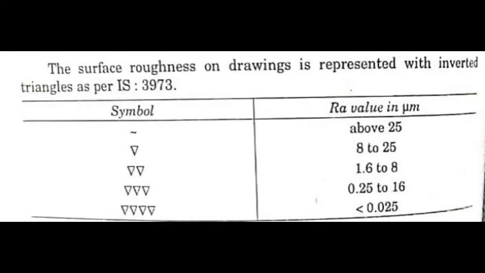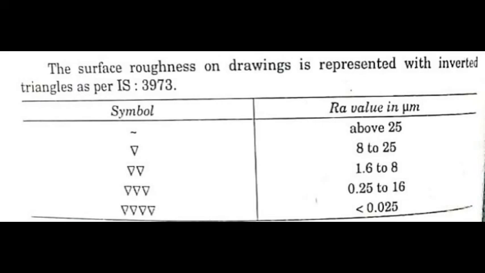Coming to the various surface roughness standard values in micrometers: if it is above 25, there is no symbol. If it is 8 to 25, one inverted triangle; 1.6 to 8, two triangles; 0.25 to 1.6, three triangles.